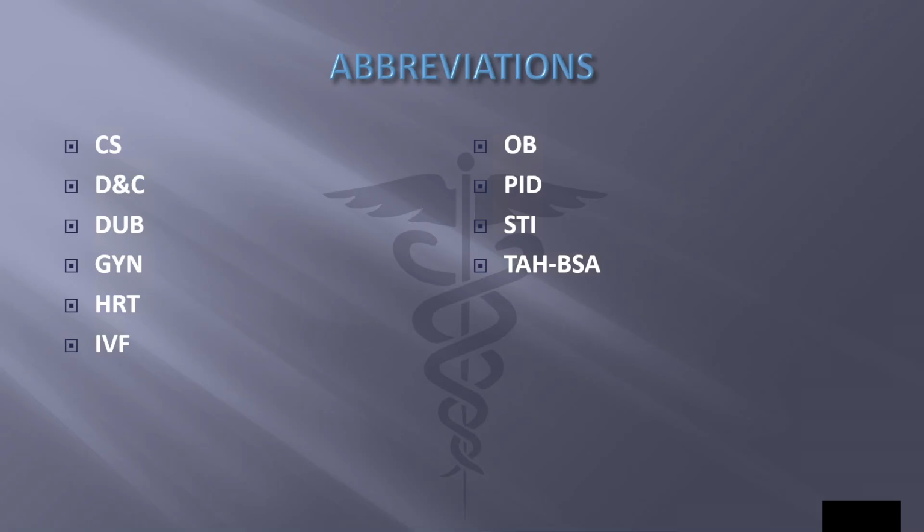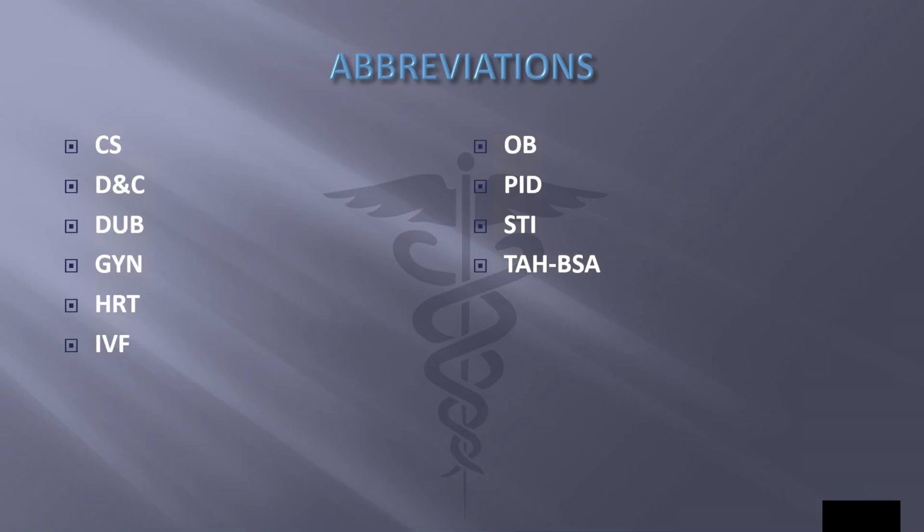GYN is gynecology. HRT is hormone replacement therapy, estrogen and progesterone. IVF, in vitro fertilization: egg and sperm are combined outside the body in a laboratory container. Fertilized eggs are injected into the uterus for pregnancy.